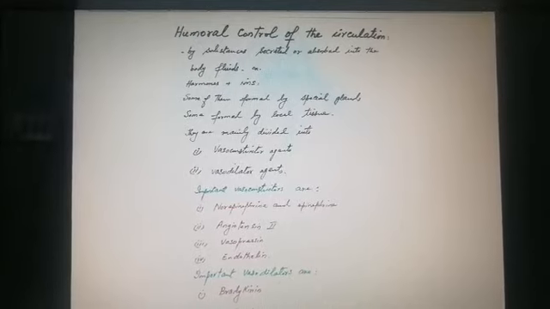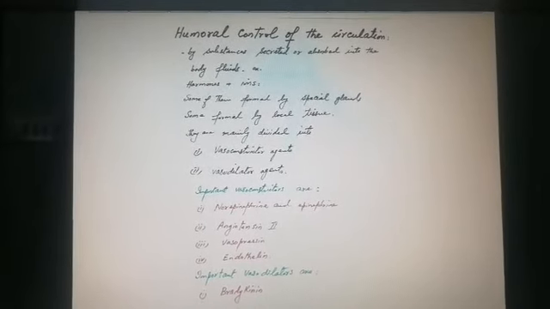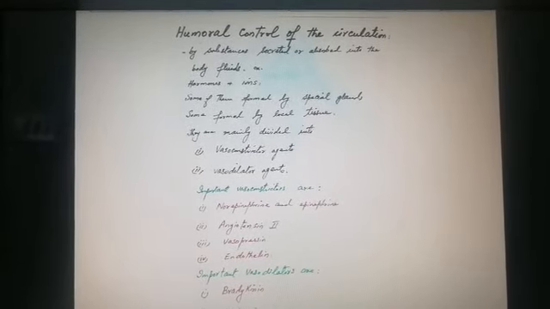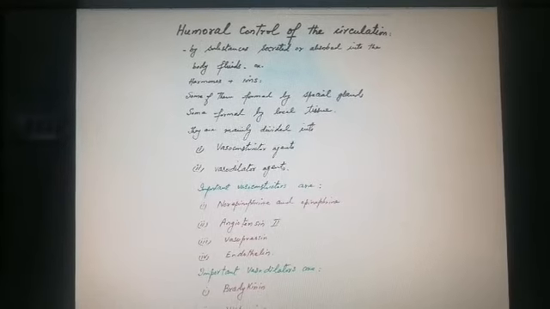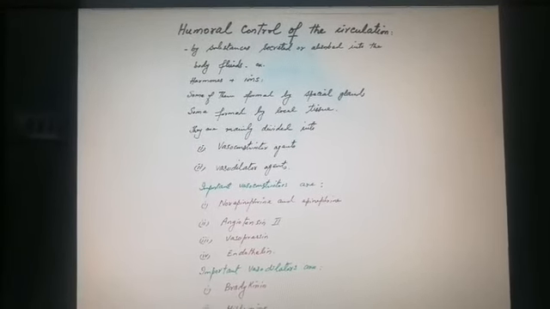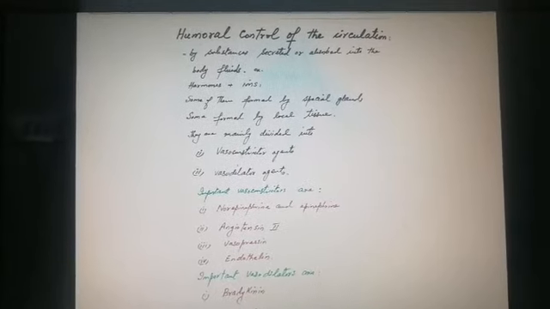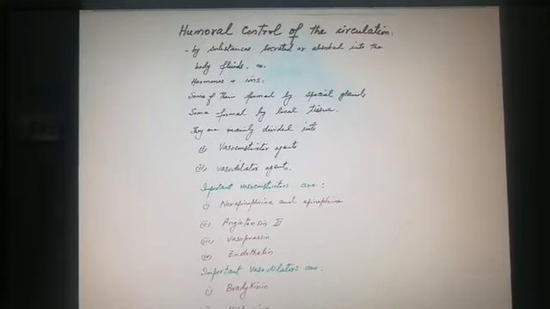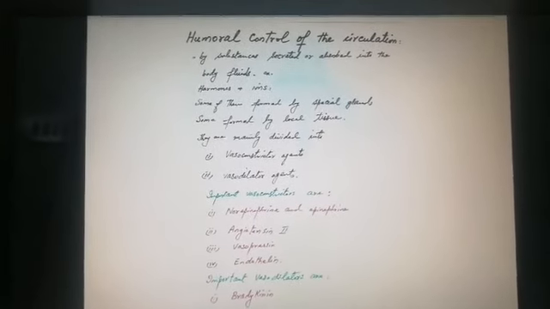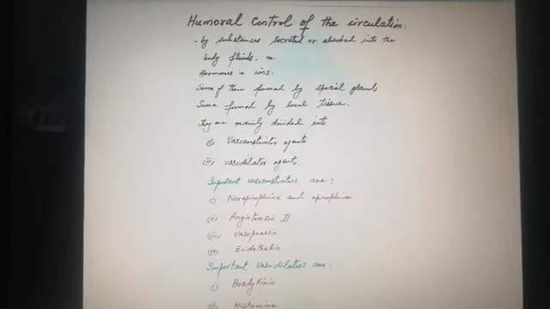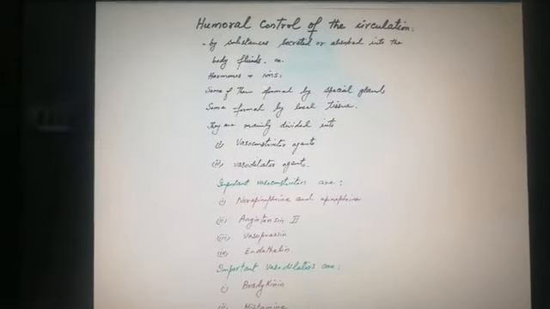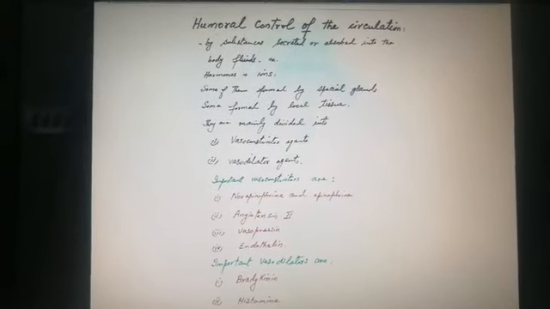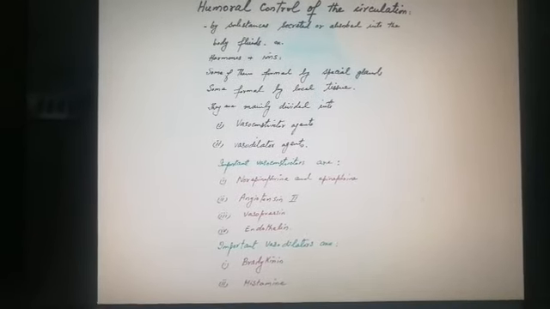Now we start this topic. Substances secreted or absorbed into the body fluids, for example hormones plus ions. Some of these are formed by special glands, some formed by local tissues. They are mainly divided into vasoconstrictor agents and vasodilator agents. The important vasoconstrictor agents are norepinephrine and epinephrine, angiotensin 2, vasopressin, endothelin. And important vasodilators are bradykinin, histamine.